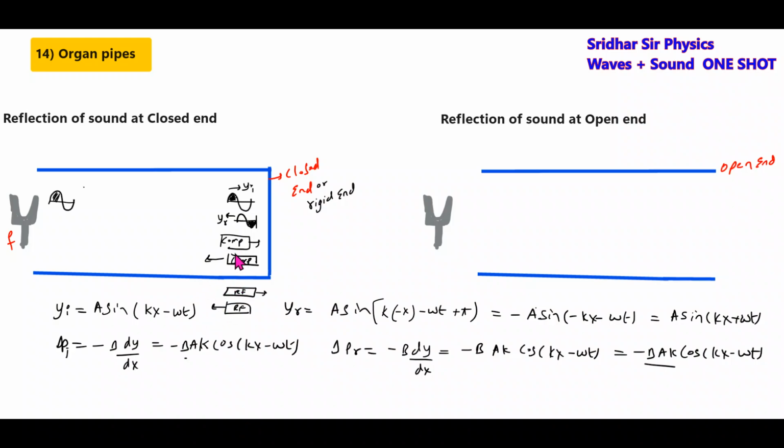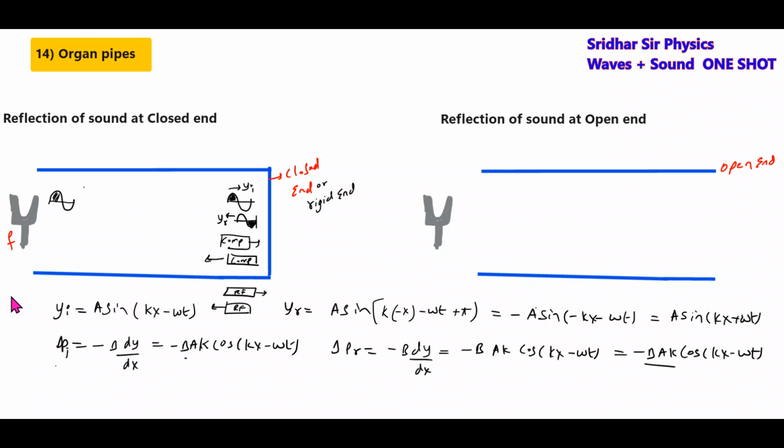So which particular phase change will occur? For reflection of sound at a closed end, the displacement wave will undergo phase change. The pressure wave will not undergo phase change. So this is one basic idea we can draw here.